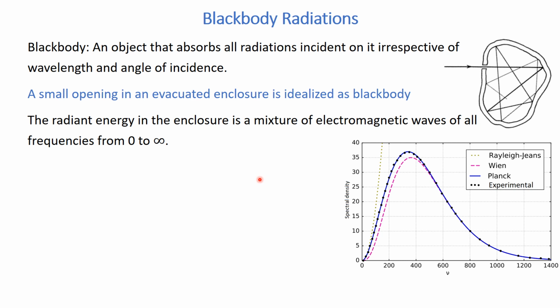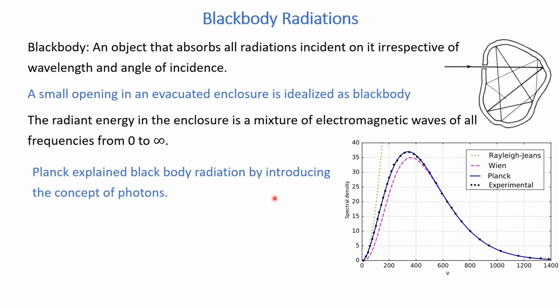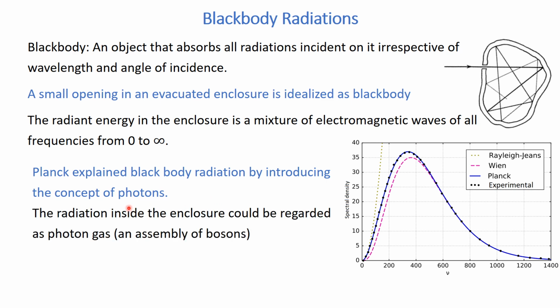Keep in mind that the Wien's law and the Rayleigh's law were both based on classical physics. However, Planck for the first time introduced the concept of photon, and this was the foundation stone of quantum mechanics. So Planck explained the black body radiation by introducing the concept of photon, and the radiation inside the enclosure could be regarded as a photon gas, that is, an assembly of bosons. So if we have an assembly of bosons, we use the Bose-Einstein statistics.